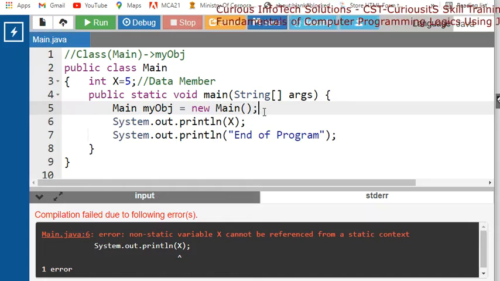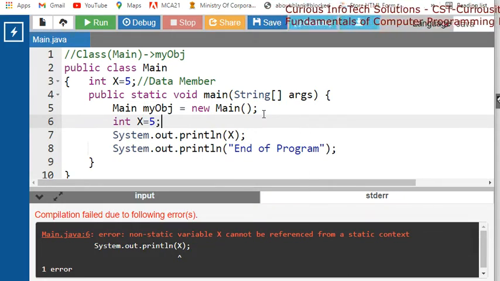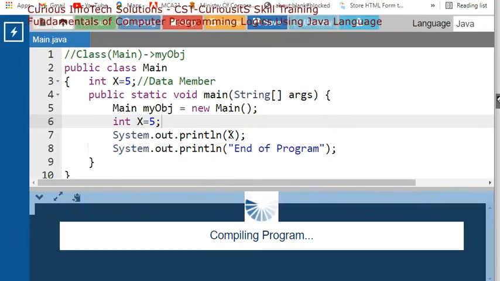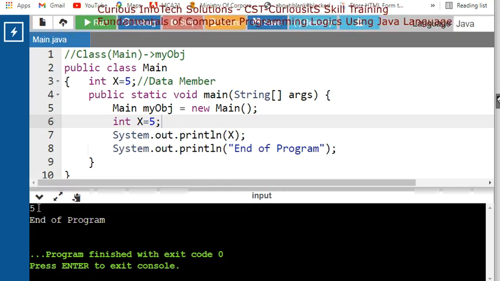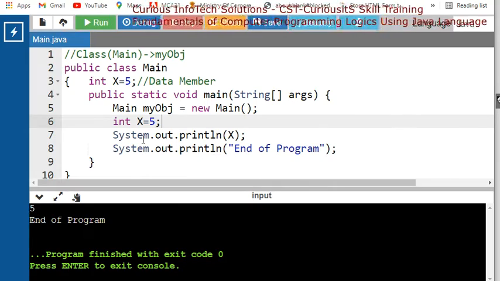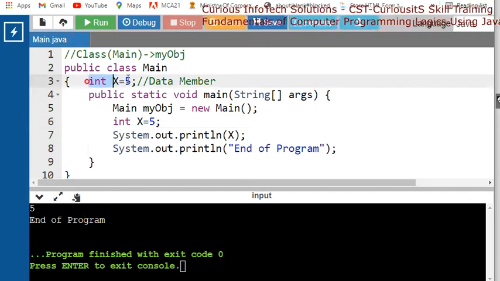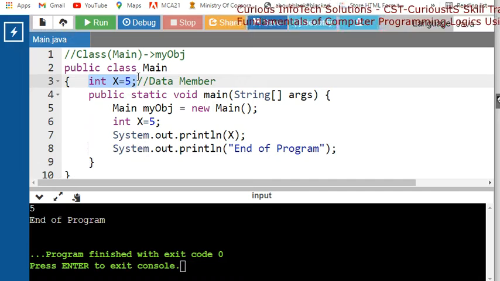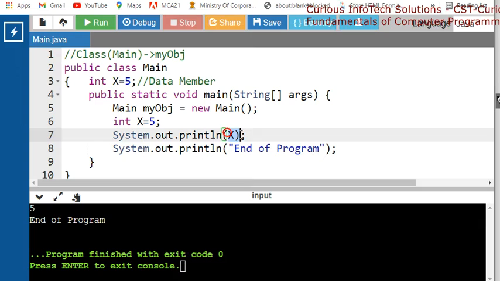So if I change here int x is equal to 5, so in my program there are two x is equal to 5. So again I am running this program. Now tell me if any error is there. No, there is no error, and we should get x is equal to 5. So which x? This x or that x? Basically this x is eligible to display here because it is a local variable.